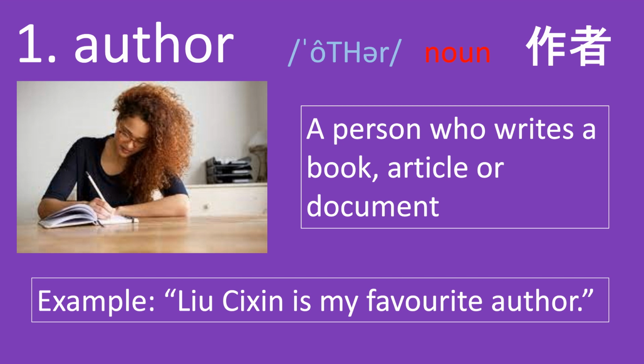So let's go through some of the vocabulary that will be coming up in the practice test we're going to do. Number 1, we have author. This word means a writer, a person who writes a book, an article, or a document. It can also be used as a verb to write something, but it's mostly used as a noun. For example, you might say, Liu Cixin is my favourite author.